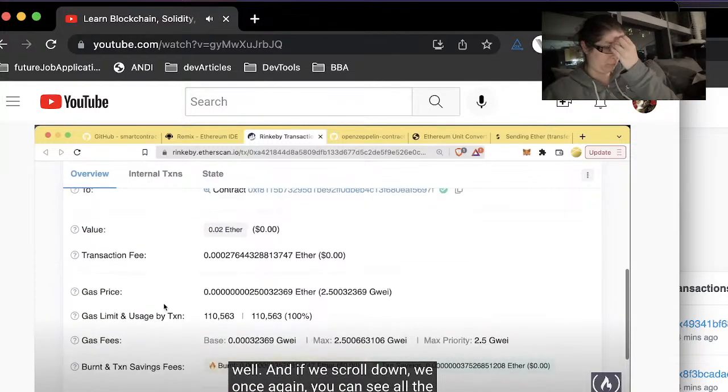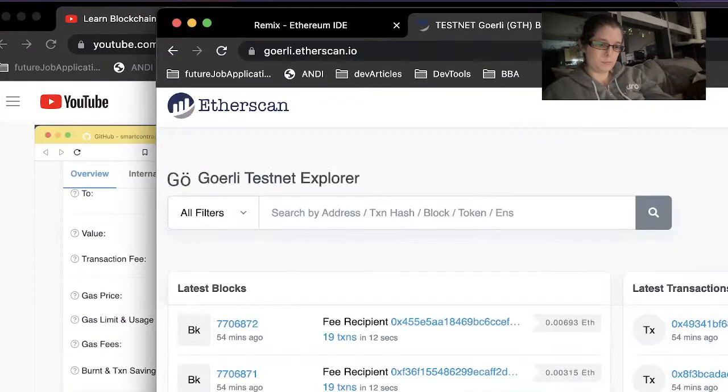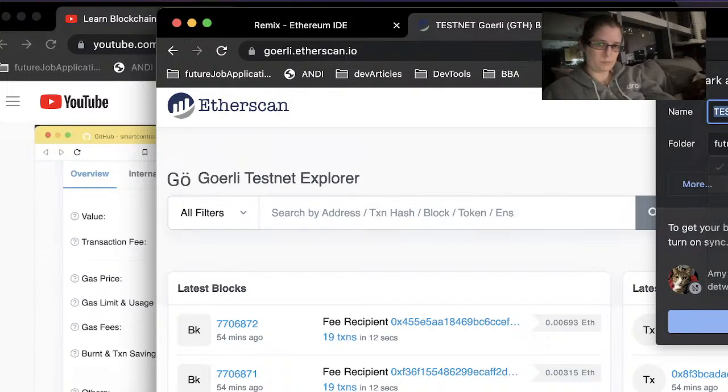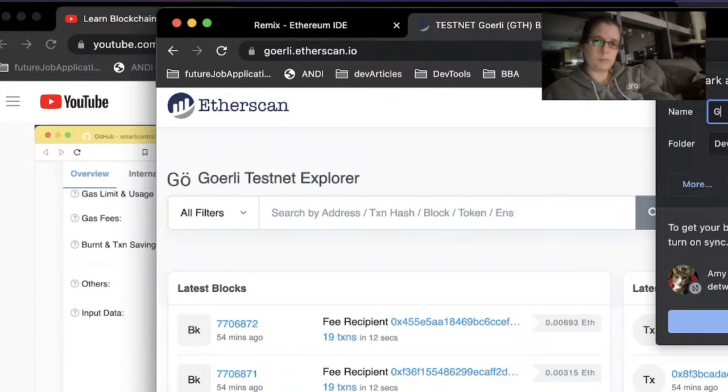If we scroll down, we can see all the information about us calling this fund function. Gas limit, gas usage, the gas fees, gas price, and we can see the input data as well. We can see that we called the fund function down here. We'll learn more about the input data later.